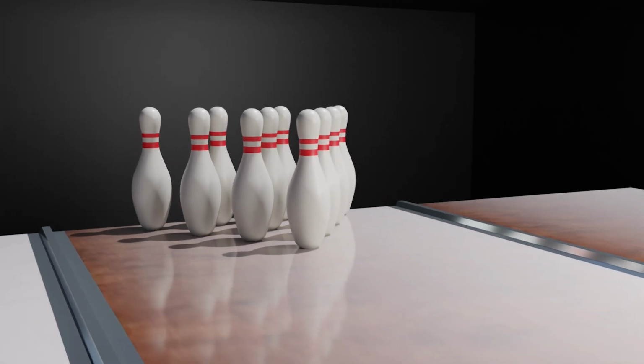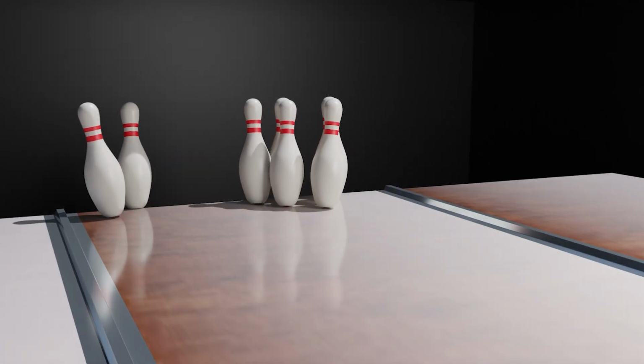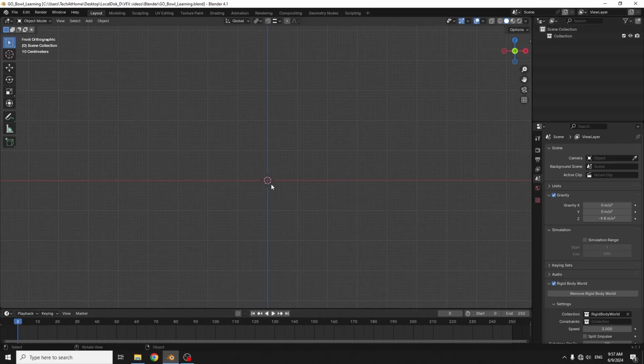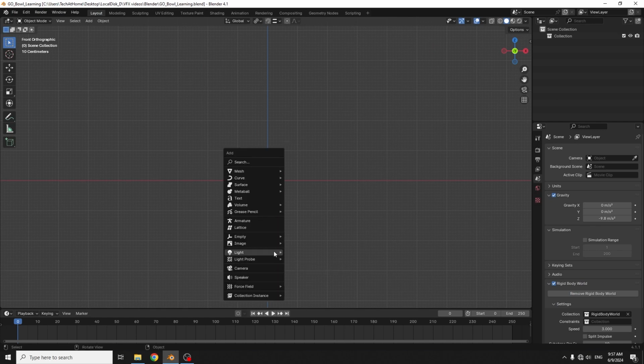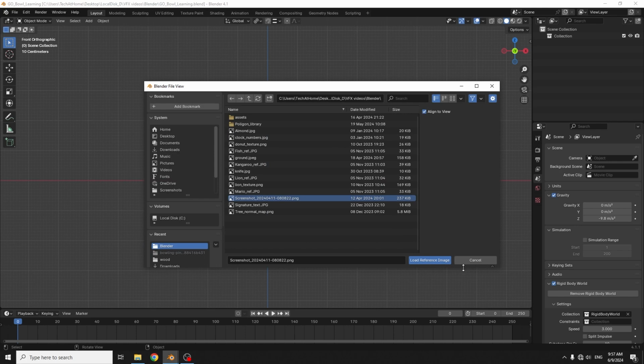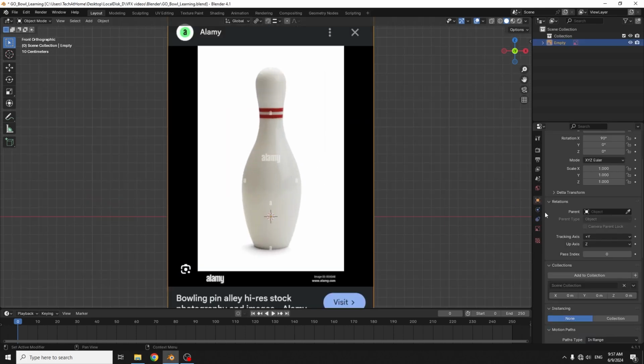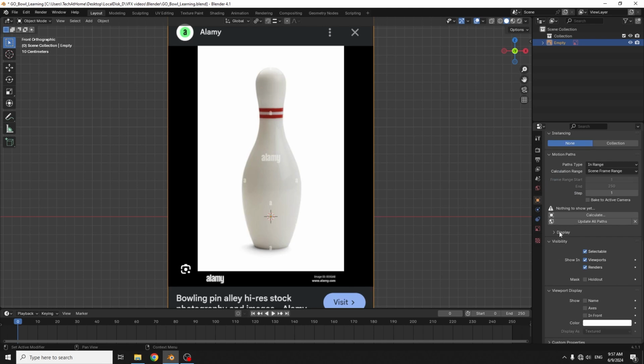Hi guys, in this video I'll show you how I made this bowling ball animation in Blender. So I'll open Blender and I'll add a reference image of this bowling pin. So just reducing the opacity.